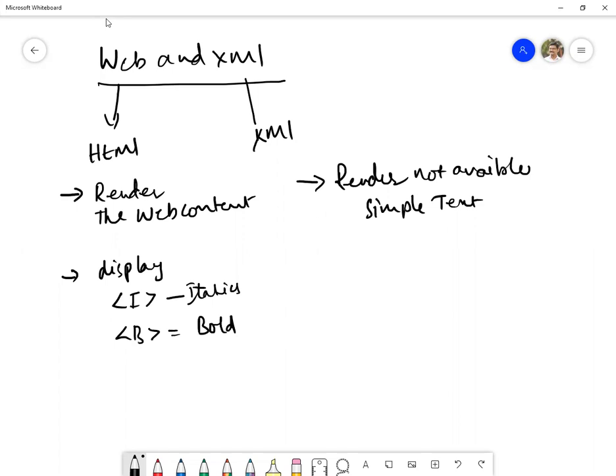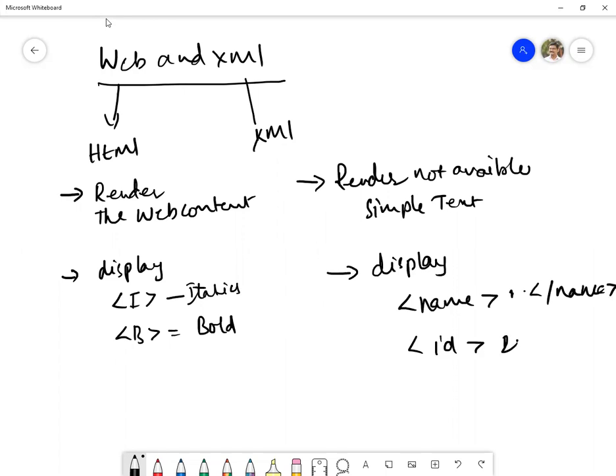But in XML, displaying of contents does not have any effect on the text. If I have a name, it would simply write the name and we will close the tag with a closing tag name. If it is ID, we will start with it, we will write 24, some ID number will be there. It does not have any processing related tags.